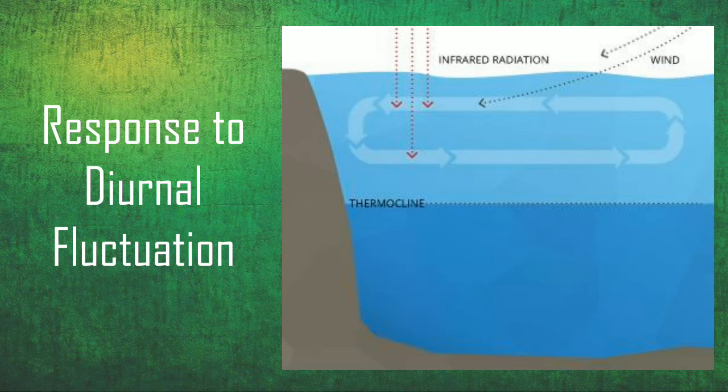And below the thermocline, the water will be having much lesser temperature. So an algal strain that is being grown in such a pond or such a lake or such a water body should be able to resist the temperature changes, and it should have a wider temperature range for the growth. Such an algal strain should be selected.